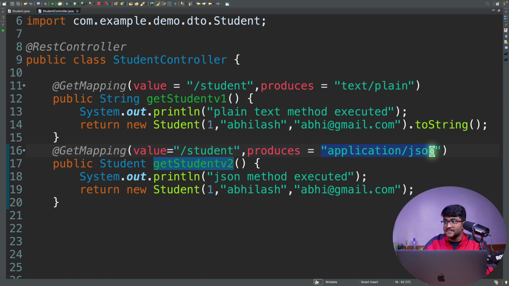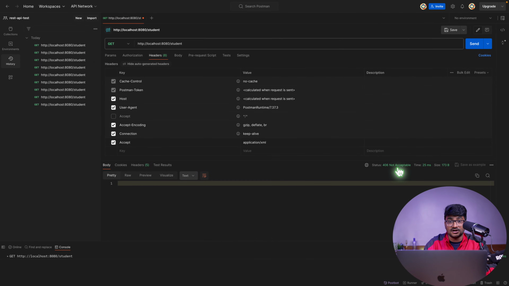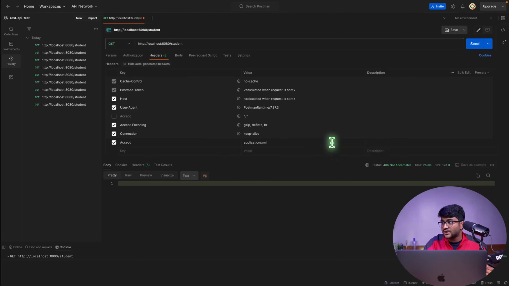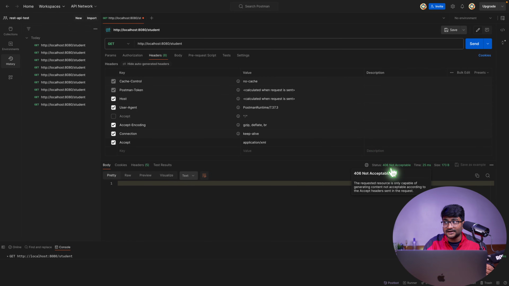Previously, we had a method which does not have this produces thing over there. You remember the first use case that we have tested? We used to hit anything like I want the data in XML, I want the data in JSON, I want the data in plain text, and the server used to serve us the data in that format. But right now we are getting a problem called not acceptable, because we are very clearly mentioning the produces over here, what our method can produce. And we do not have any endpoint called /student which can produce the XML format of the data. And that's why we're getting the not acceptable error, right?